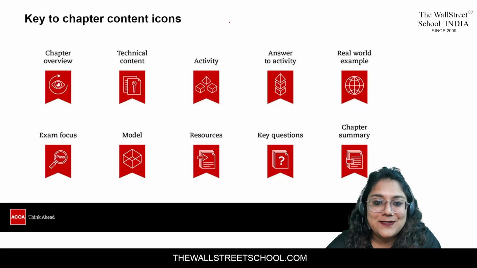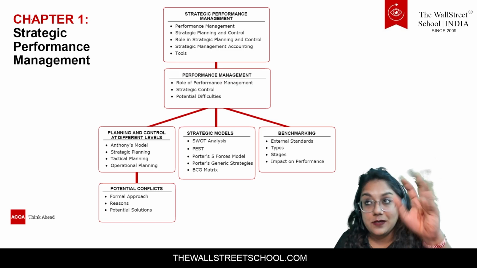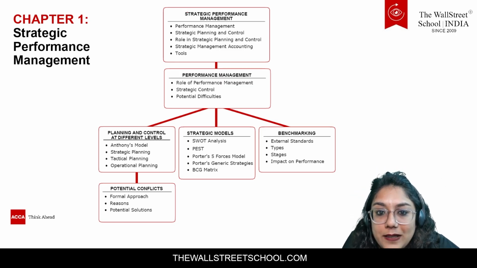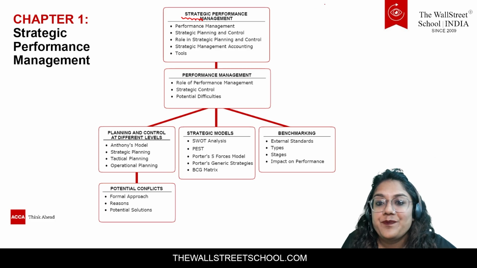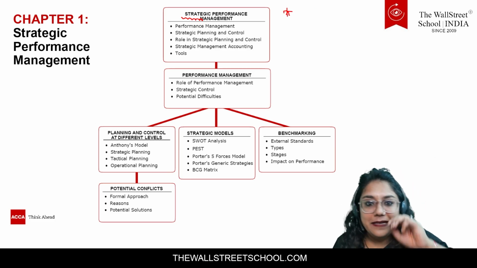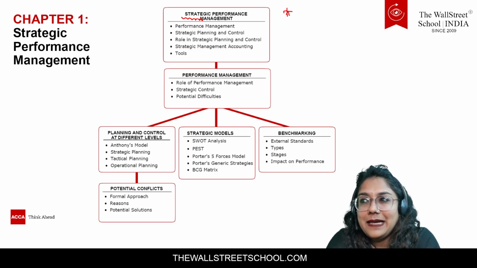Just to introduce this topic, what are the topics in this chapter which we are going to learn? Strategic performance management, we will be learning it. What are the strategies to make? Now my dear students, you will definitely be staying in a family. Let's say, for example, my parents are planning my wedding.